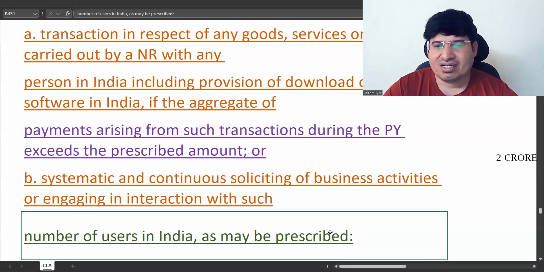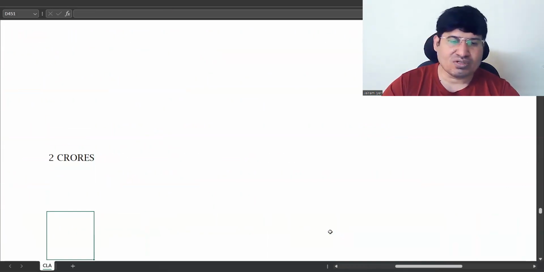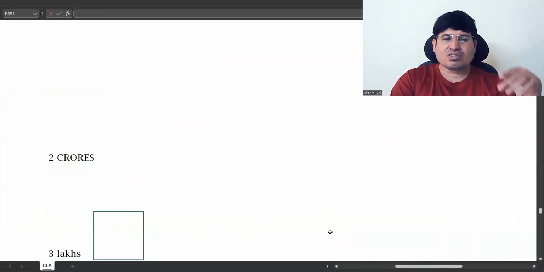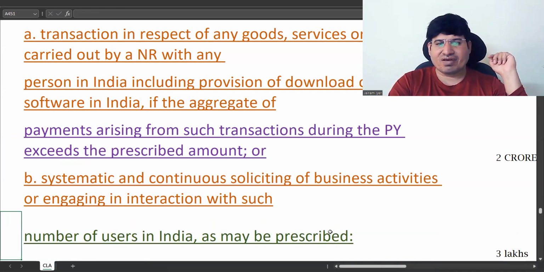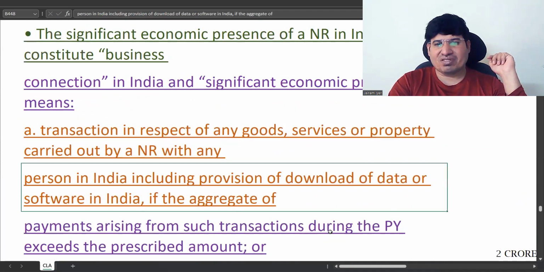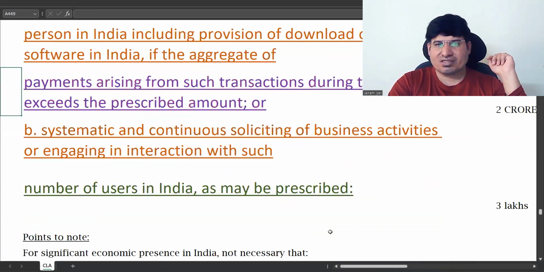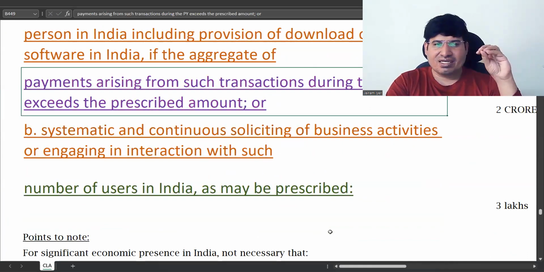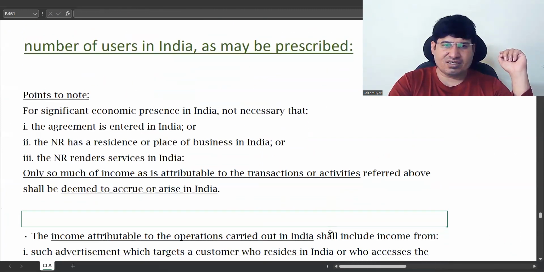The number of users is 3 lakhs. This is 3 lakhs, whereas the amount was 2 crores. So if you're systematically dealing with over 3 lakh people, then it will be treated that you have significant economic presence in India. Less than that, you will not be treated so. That's all. You only have to remember this, and you don't need to write these figures. For you, it is just that you have to say that it exceeds the prescribed amount. That's it. Fine.